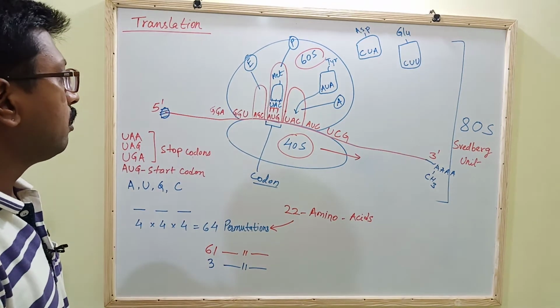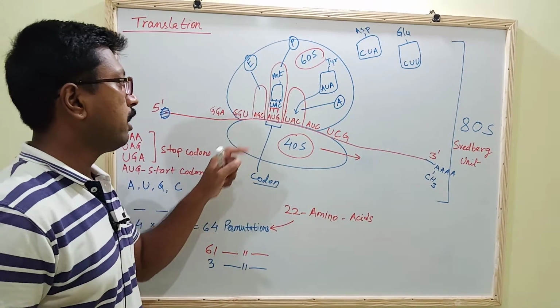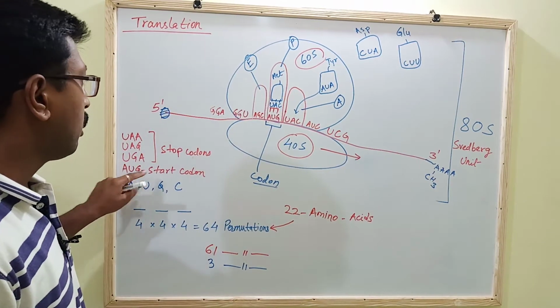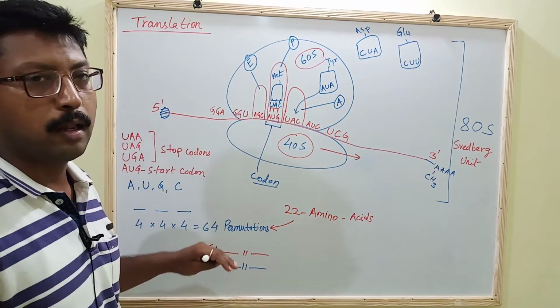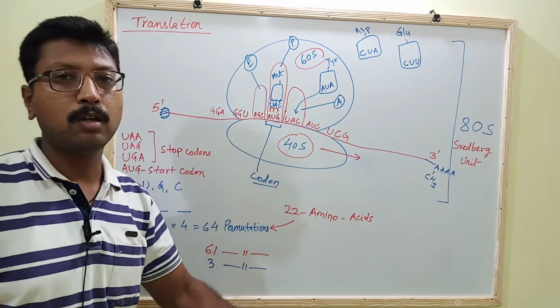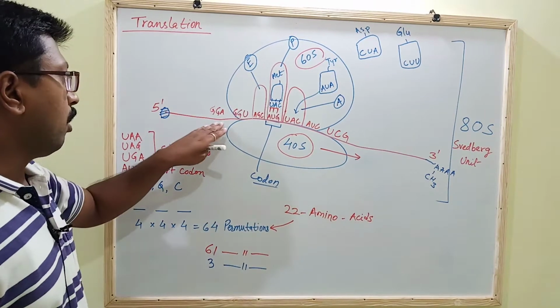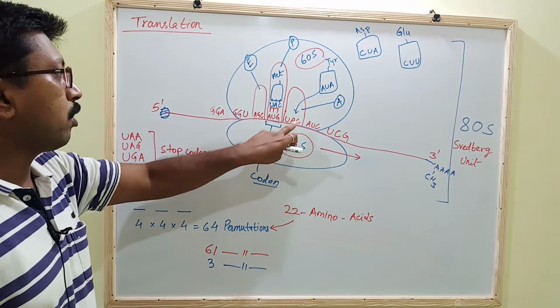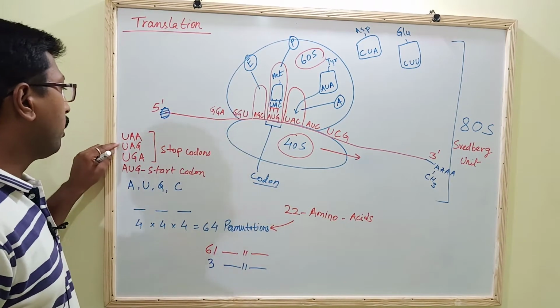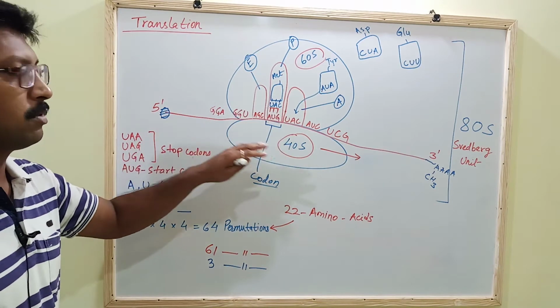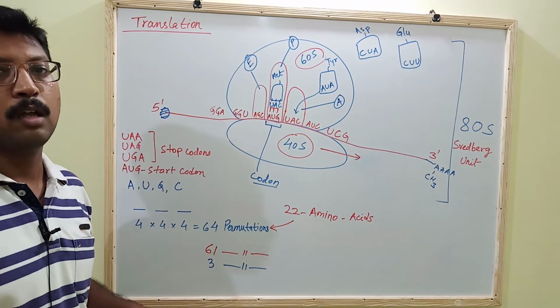So when the codon AUG comes on the mRNA, the translation starts. But when on the mRNA any codon like UAA, UAG or UGA comes, then the translation will stop.